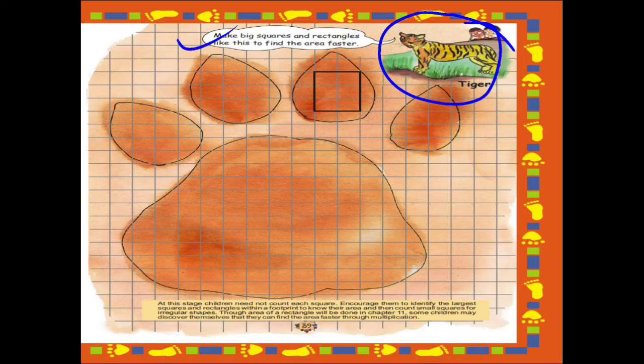Let's read. Make big squares and rectangles like this to find the area faster. Now in this it is written that you have to make a big square or rectangle as shown, and it will help you to find the area faster. This way you have to make the square. Here you can see that this is a big square. In the same way you have to make a square, or you can make a big rectangle, so that it will be easier to find the area of the whole footprint.